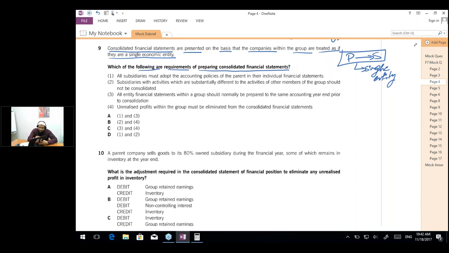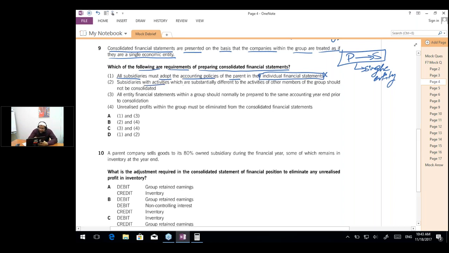The question says that all subsidiaries must adopt the accounting policies of the parent in their individual financial statements. So are the subsidiaries required to follow the accounting policies of the parent even in their individual financials? The answer is no. They have to follow the policy of the group in the group financials, and not in the individual financials.